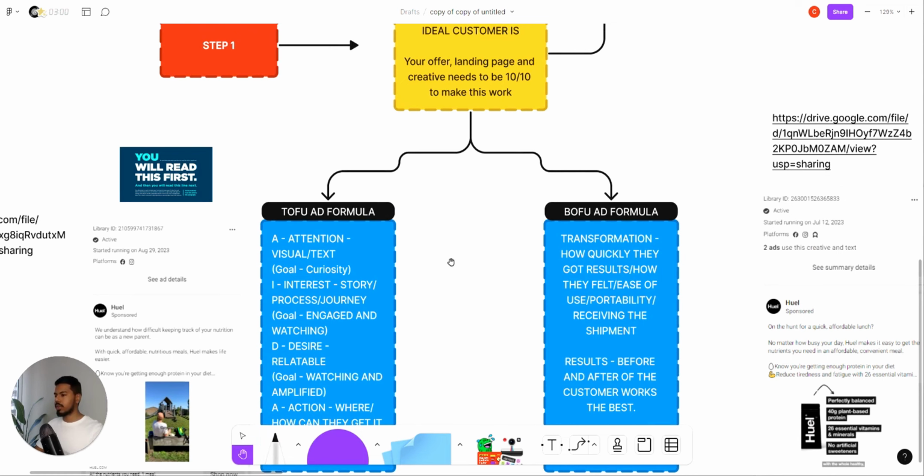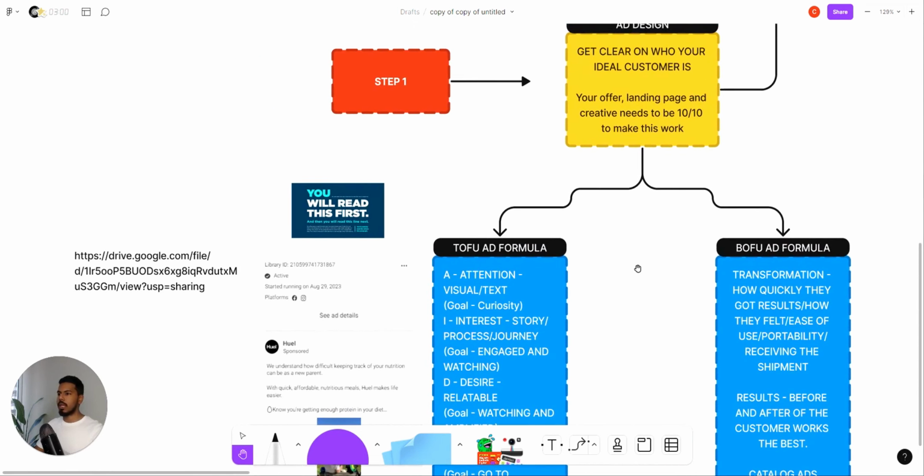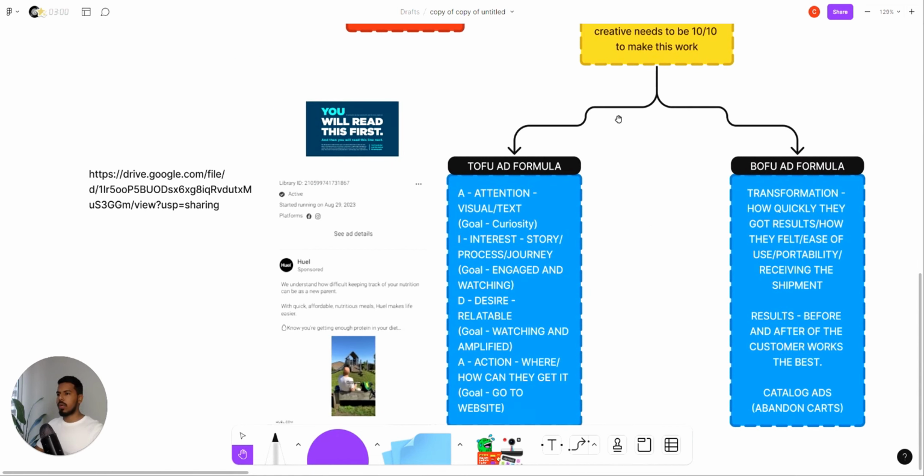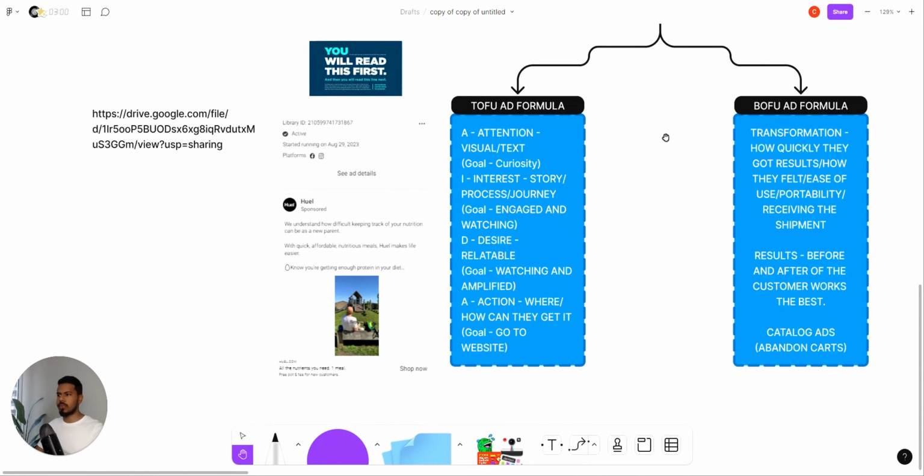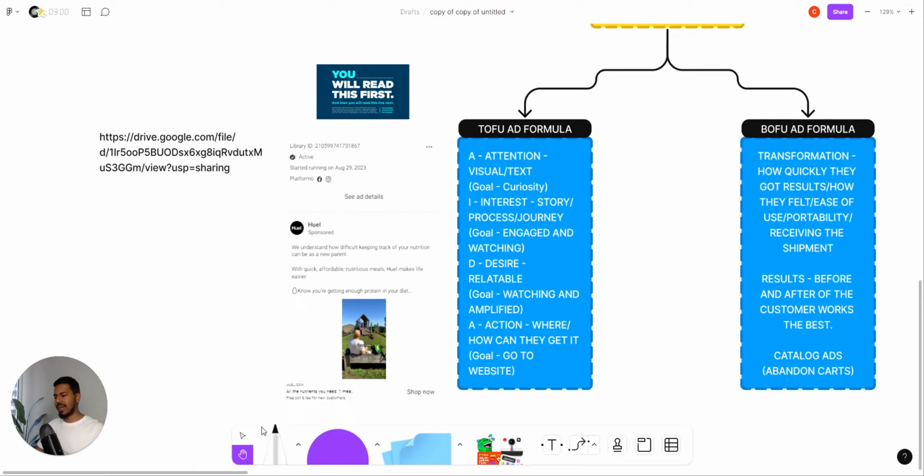Over here, you'll see that it's really simple, and I'll give you an example of how this actually works. Before you even dive into the top of funnel ad formula, I'll give you an example of why this works.